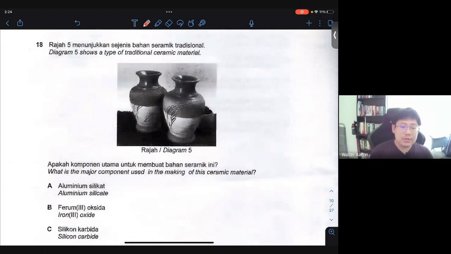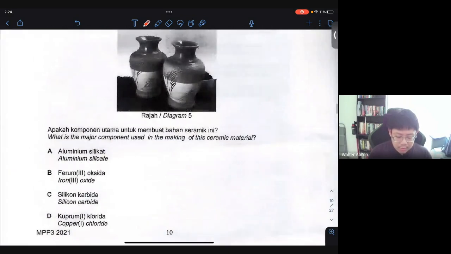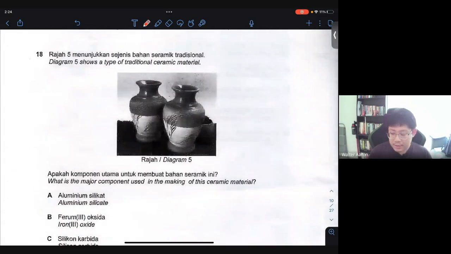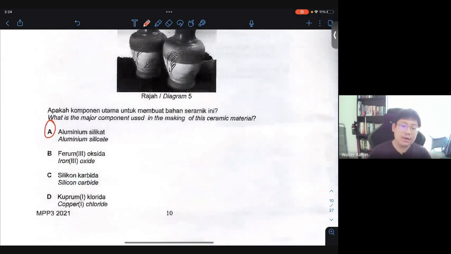18, diagram 5 shows a type of traditional ceramic material. What is the major component used in making this ceramic material? So the answer here is very simple also. Okay, you all know that this is actually ceramic, right? Ceramic is usually created from aluminium silicate, all right? Clay and such. So the answer is A.